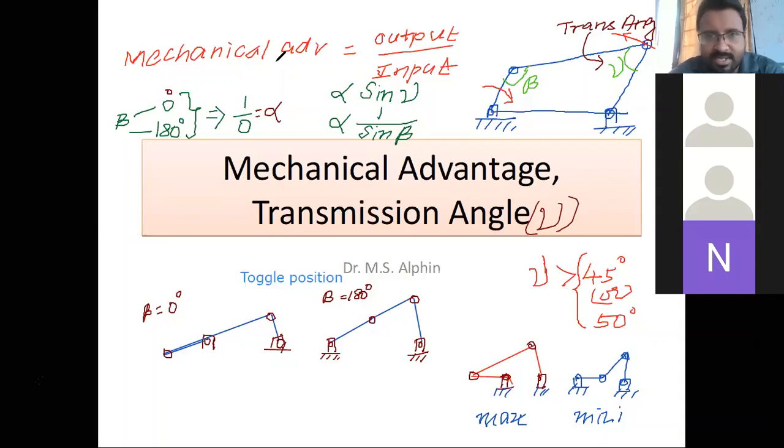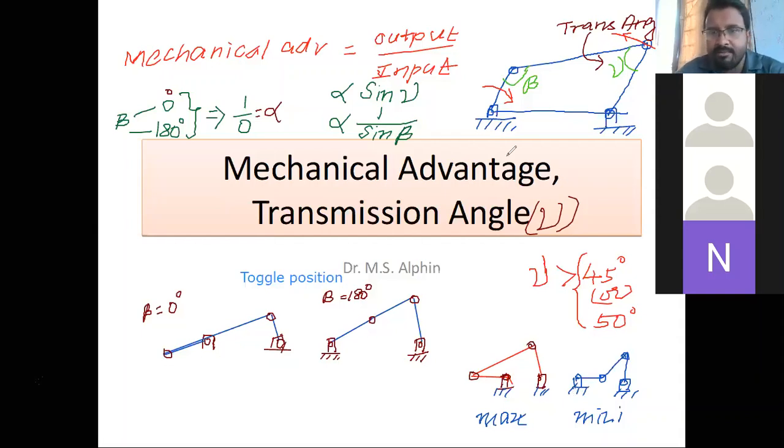because mechanical advantage is directly proportional to the sine of gamma. So the sine values will be better and will give you better mechanical advantage only when you have more than 45 degrees. So always ensure that you are designing a mechanism with more than 45 degrees. Whenever this link comes left side and right side, parallel to the static link, you are achieving the maximum and minimum efficiency.